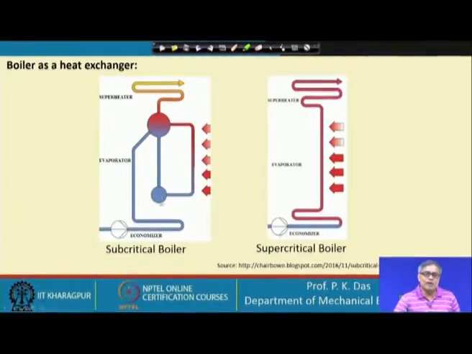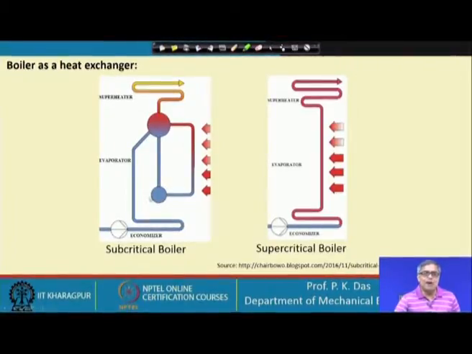There is a small drum at the bottom, and from this drum it will go up again, through what is called the riser. So, in a boiler there are two very important components, one is a riser and one is a downcomer, and liquid circulates continuously through the riser to the steam drum and down the downcomer.